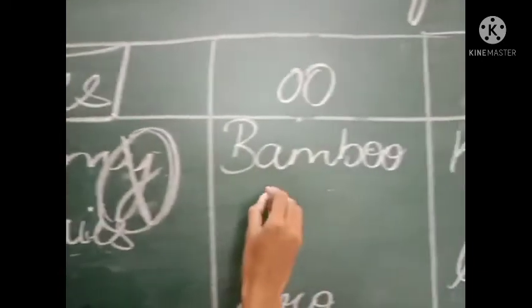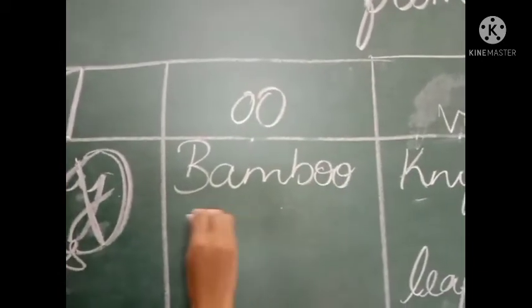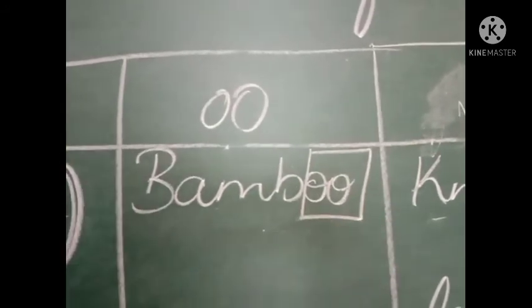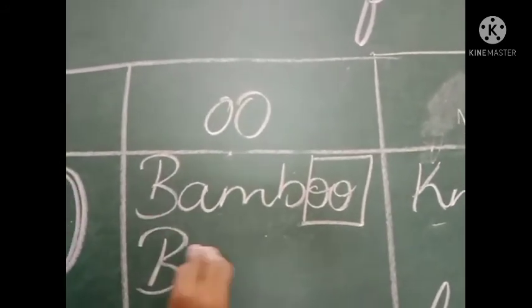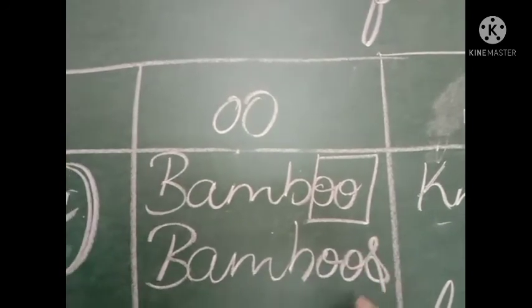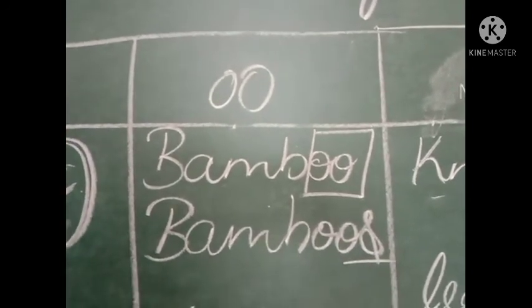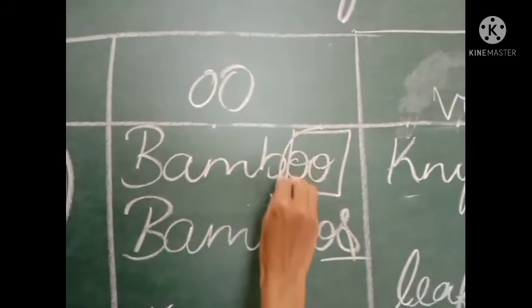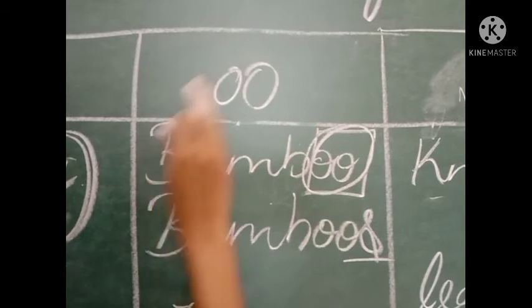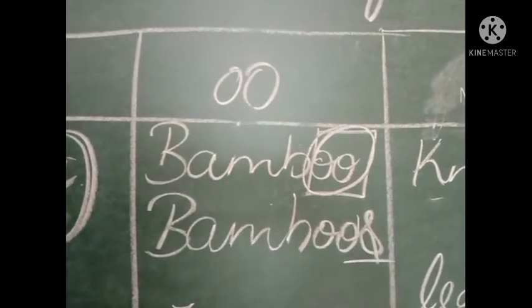Okay, so next is bamboo. What did I write? Bamboo. The word is ending with an o sound. So it will be bamboos. At the end you will add s. Those words which end with an o sound, we convert by adding s: bamboos.